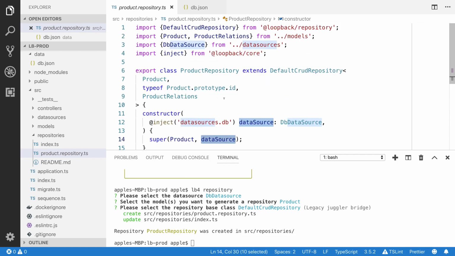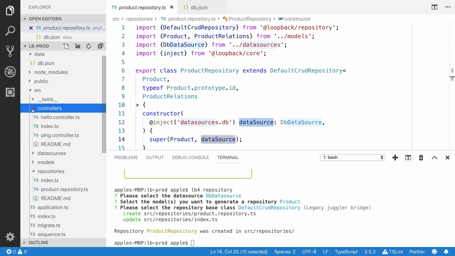But where do we define our REST API endpoints? We have to use the controller function. Basically, we need a controller file. I did not create any controller yet. In the next video, I'll talk more about the controllers.